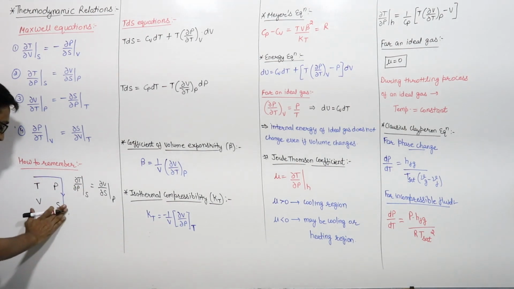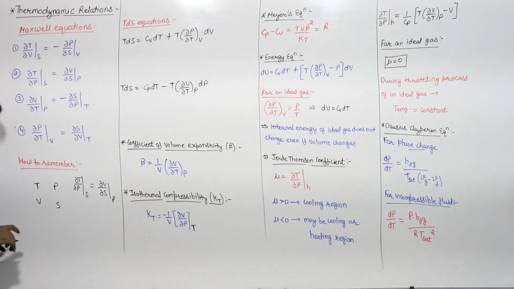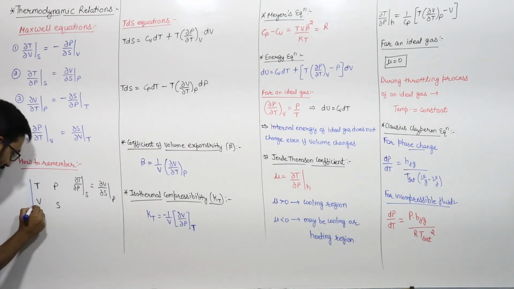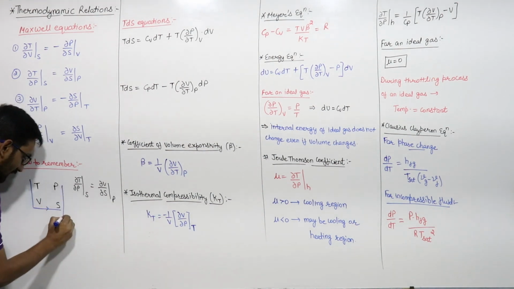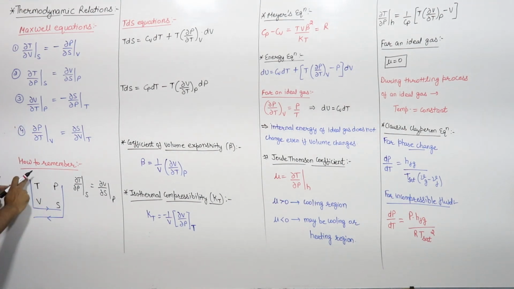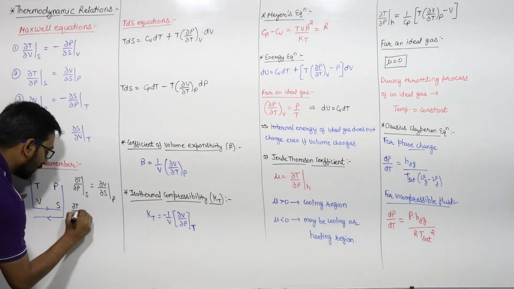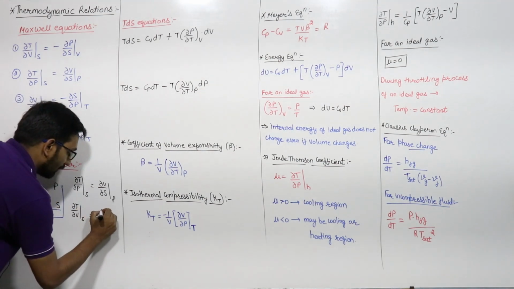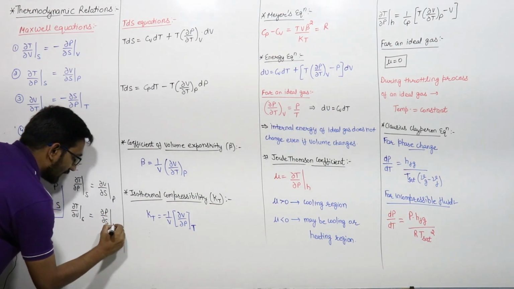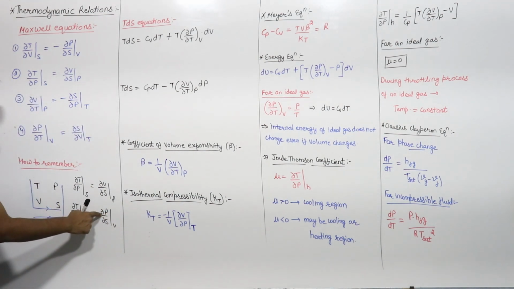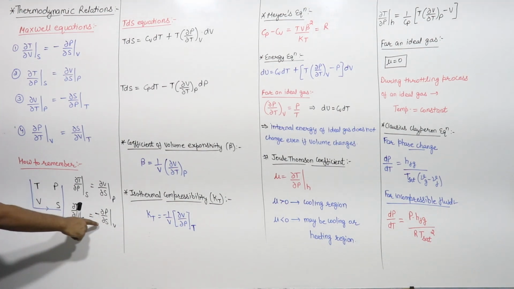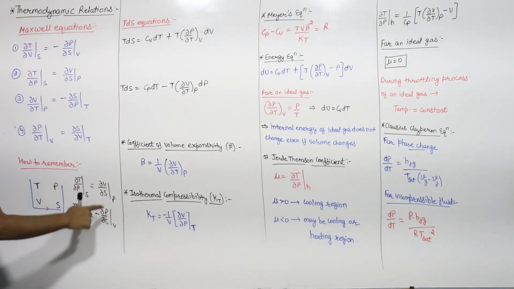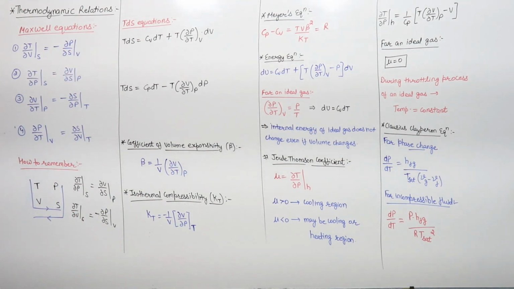Now for the second equation, if I start from here, I'll reach here in this direction. So I can write del T by del V at constant entropy will be equal to del P by del S at constant volume, and we end with the horizontal, so we have to take minus. So this is del T by del V at constant entropy equal to minus del P by del S at constant volume, right?